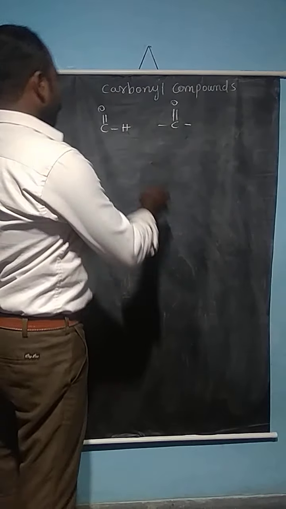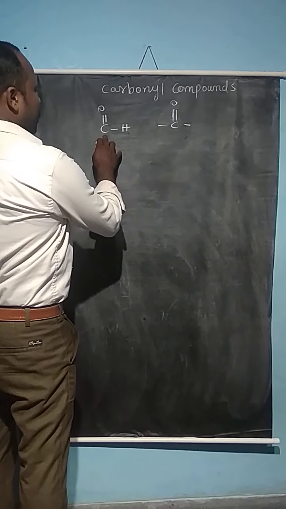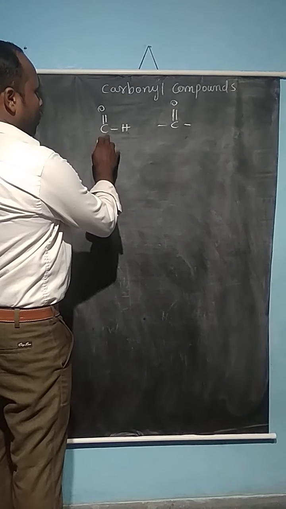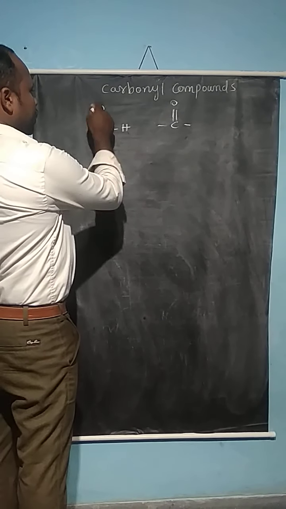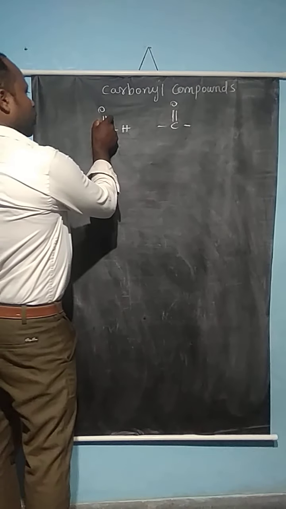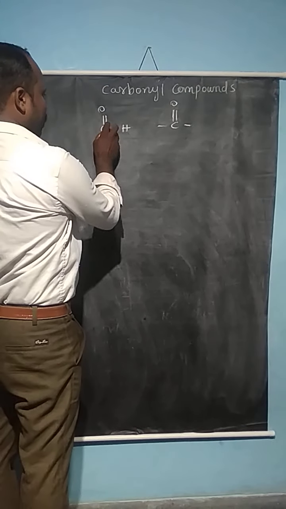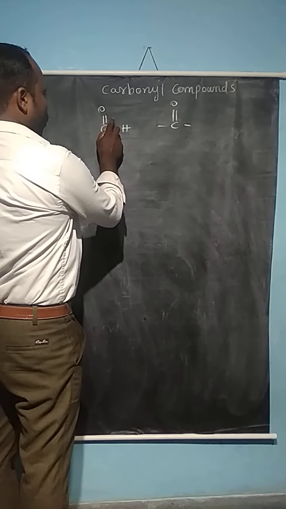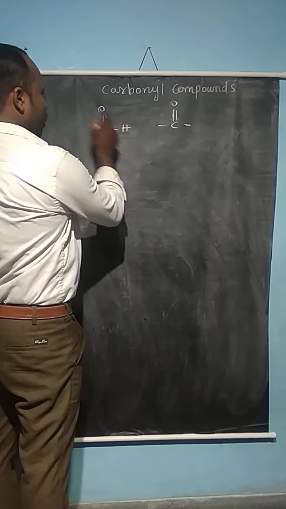In this case, the electronegativity of carbon is slightly less than that of the oxygen atom. Here the double bond is present, containing one sigma bond and one pi bond.